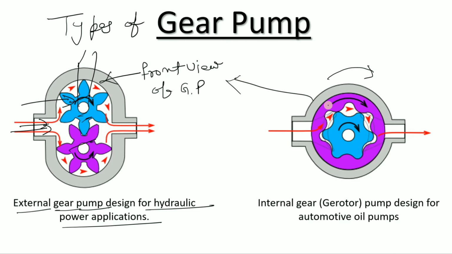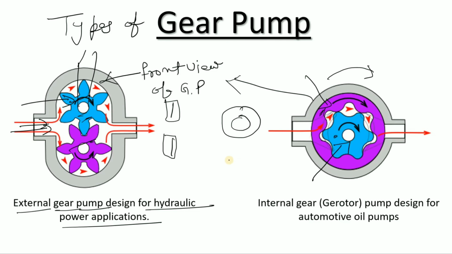You will see here one gear is this one, and this gear sits within this other gear. So one gear is this one and the other gear is this one, but in the external gear pump case, the gears are side by side like this. Are you getting my point, what I want to say? Right? So this is your internal gear pump.